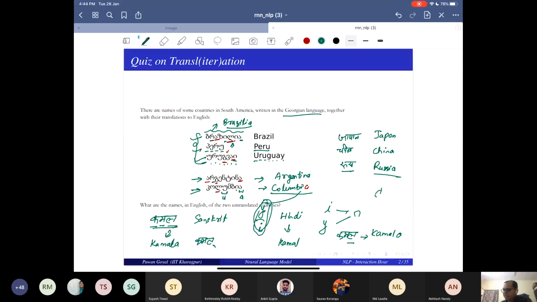Now, how would you transliterate something like kata? Normally, how would you do it? Don't worry about giving the correct answer. Normally, how would you do it? Ta. Yes, that ta.